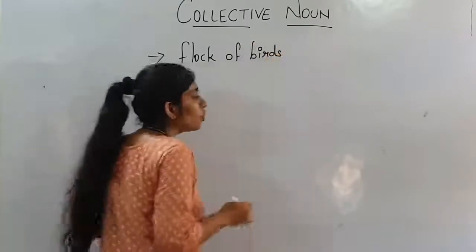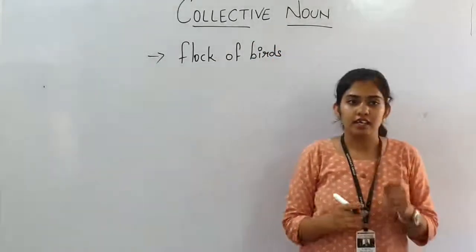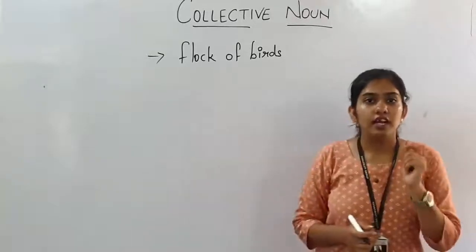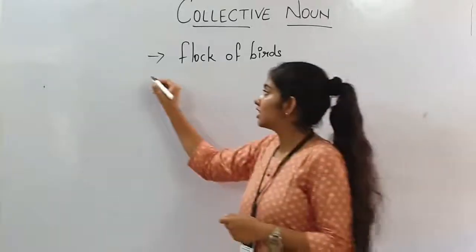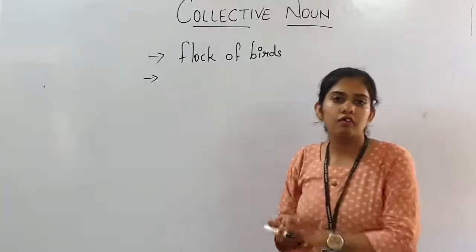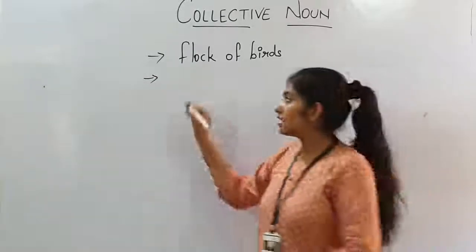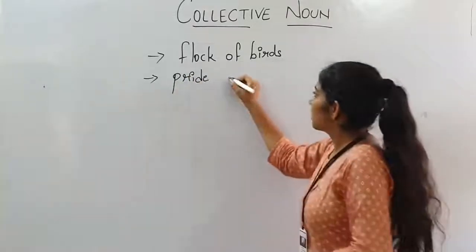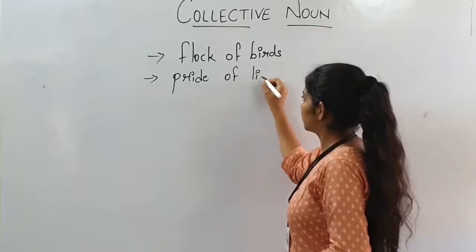Whenever we see a group of birds in the sky, that is known as a flock of birds. Now our second example is lion. Whenever you see a group of lions, that is known as a pride. We give the word pride to that group: pride of lions.